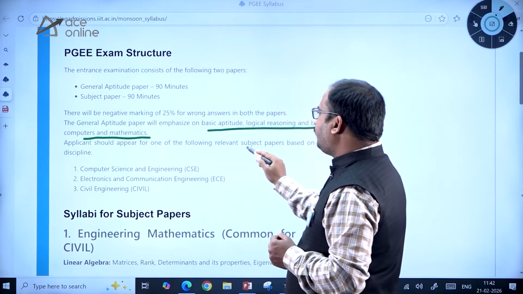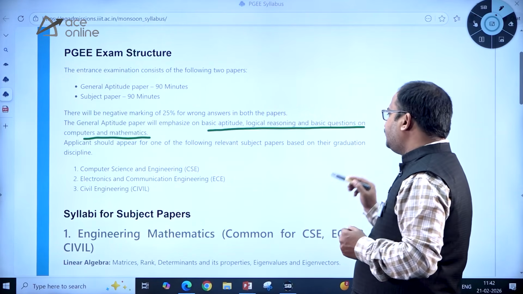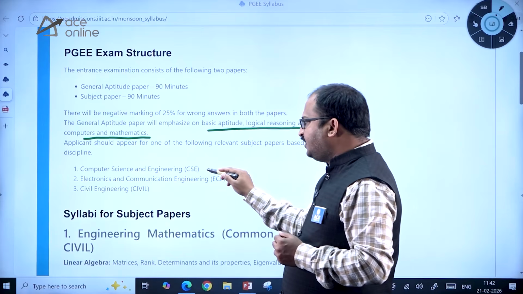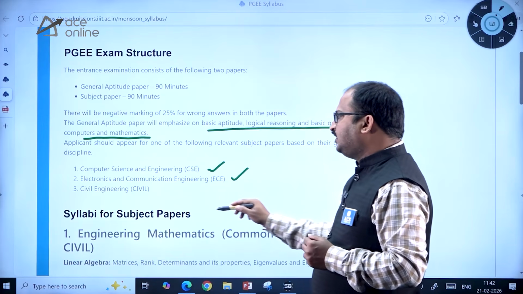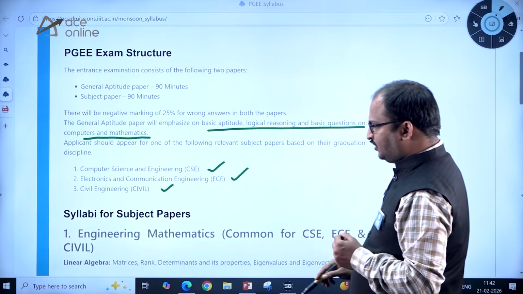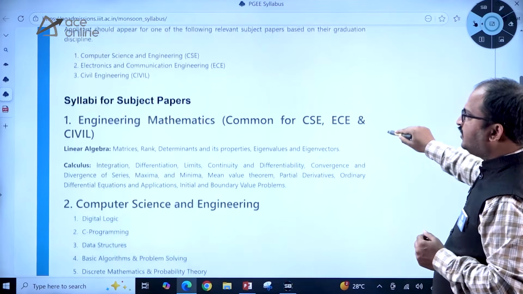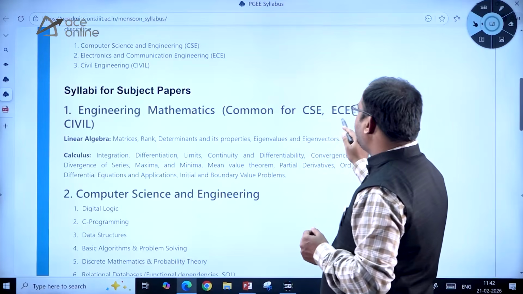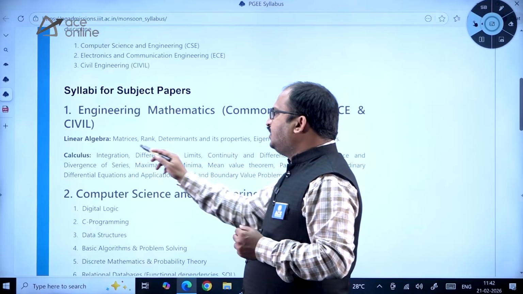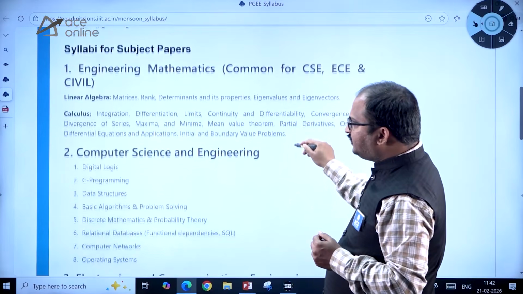Applicants should appear for one of the following relevant subject papers based on their graduation discipline: computer science engineering, or electronics and communication engineering, or civil engineering. So, syllabi for the subject papers. Here you can see engineering mathematics common for CSE, ECE and civil. So linear algebra is there and calculus is there.